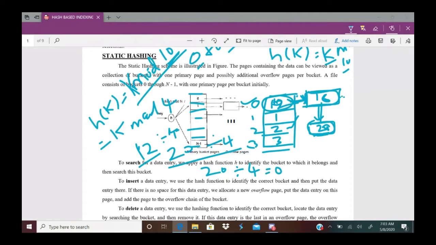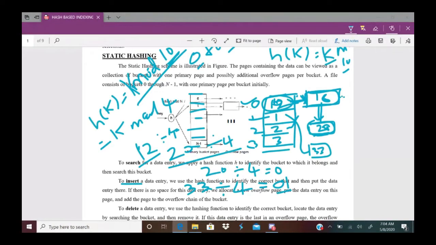Suppose I need to insert a record, let us say record 33. First it will apply the hash function, that is 33 mod 4. 33 mod 4 is 1, so it will go into bucket 1, but bucket 1 is already filled with the index record 1, so it will create a chain pointing from 1, and in that chain it will store the 33 index record.